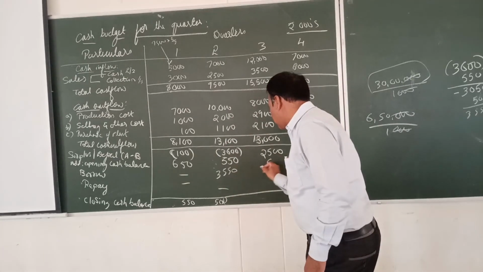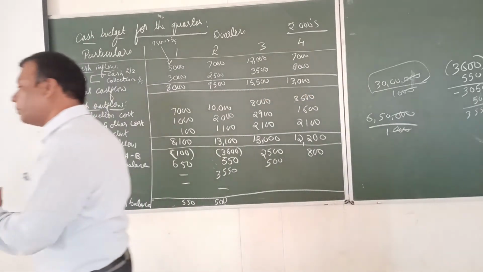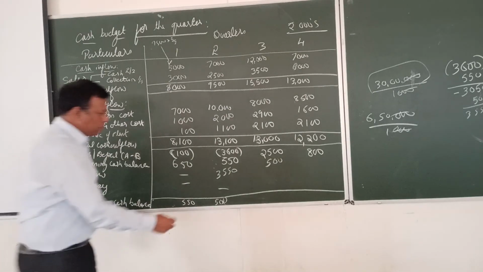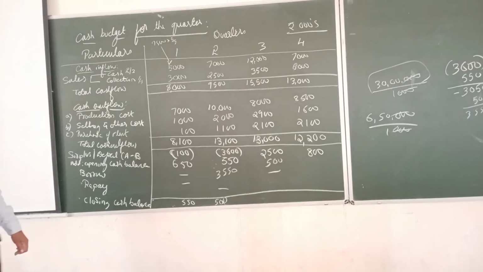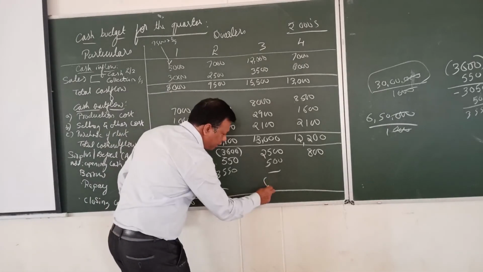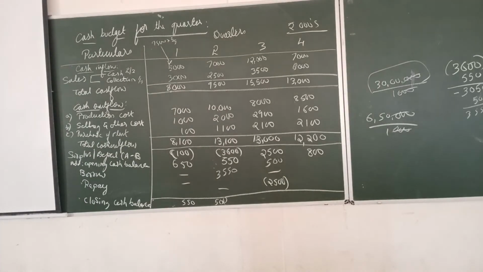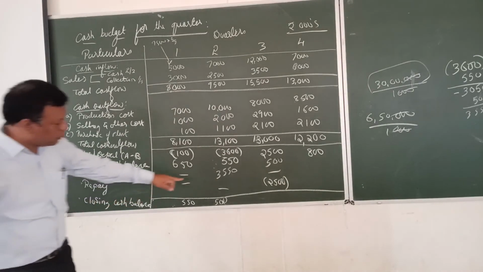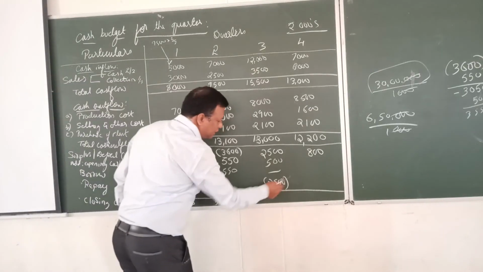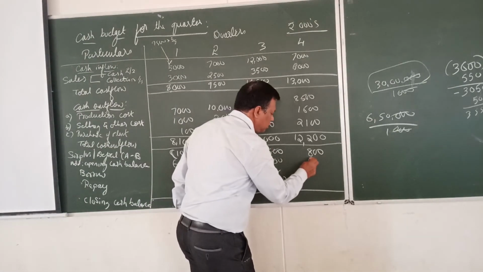So next, this closing balance will become the opening balance here. 2,500 plus 500 is 3,000. How much minimum balance should we have? 500. So we can repay now, correct? How much can we repay? 2,500. I can repay 2,500, and I write that in a bracket. That means whenever cash goes out of the firm, we write it negative; whenever we receive, we write it positive. Loan borrowed is positive, and I am repaying, so I put it as negative. Now both cancel, and this 500 I keep here.